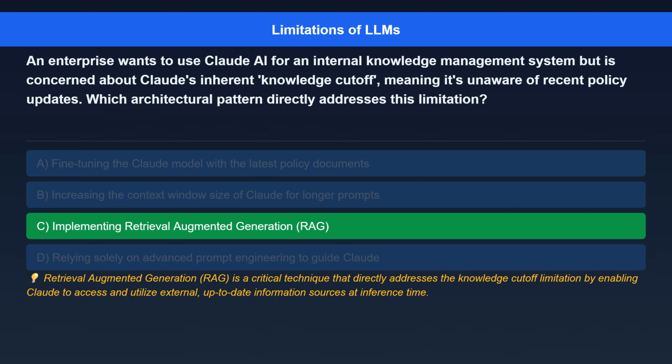The correct answer is implementing retrieval augmented generation, RAG. Here's the explanation. Retrieval augmented generation, RAG, is a critical technique that directly addresses the knowledge cutoff limitation by enabling Claude to access and utilize external, up-to-date information sources at inference time.